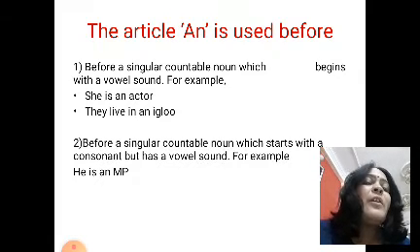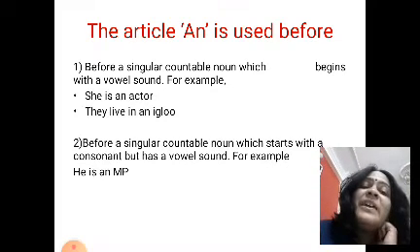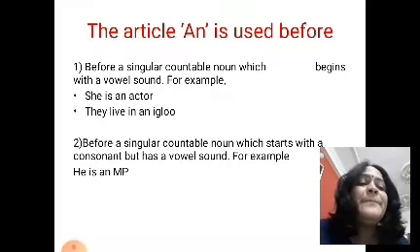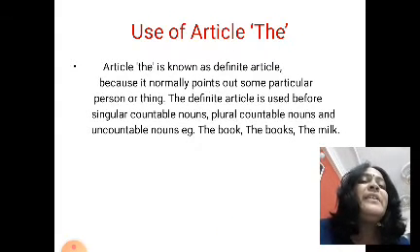An is also used before a singular countable noun which starts with a consonant but has a vowel sound. So listen here, this is an example. He is an MP. MP starts with an "em" sound. Although M is a consonant, we have still used an. Why? Because it starts with the vowel sound A. He is an MP.